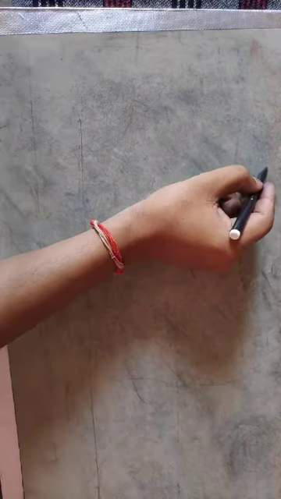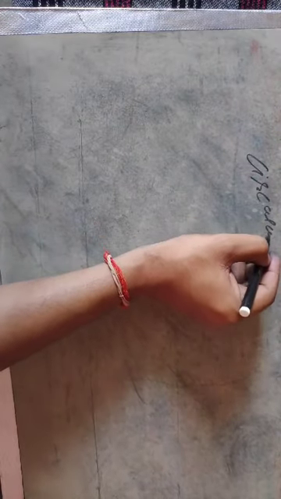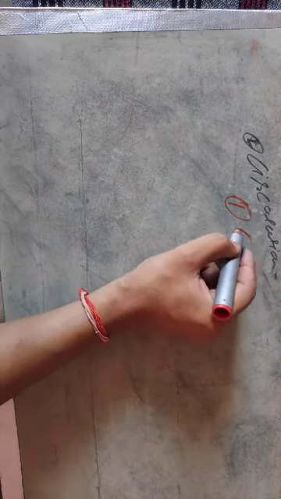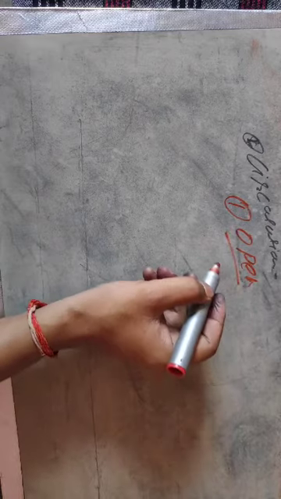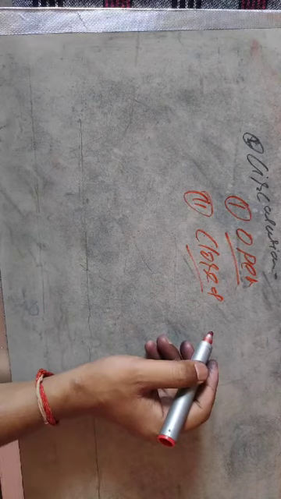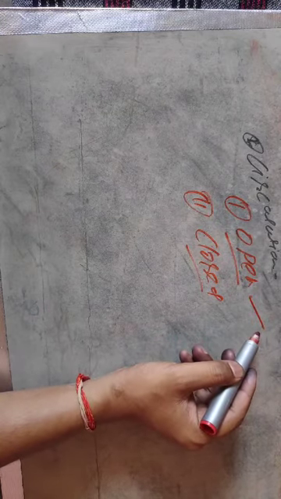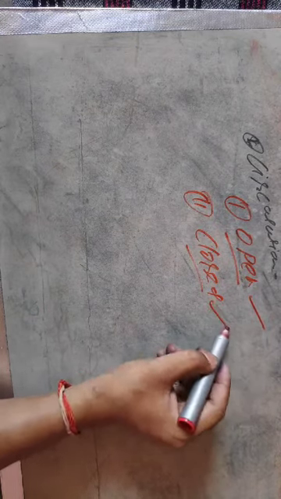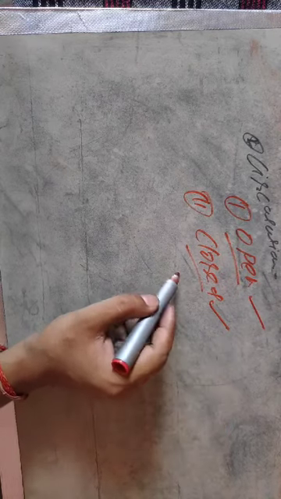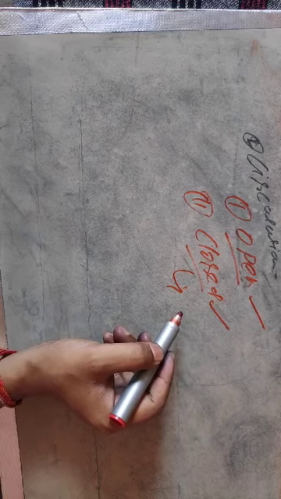Now the circulation means the flow of liquid material inside the body is known as circulation. Like when blood flows, there is blood circulation. It may be the open type, that is open circulation, or it may be the closed type, or closed circulation. The open type of circulation forms the open circulatory system, and the closed type of circulation forms in the body as a closed circulatory system. So how can you define the closed circulatory system?